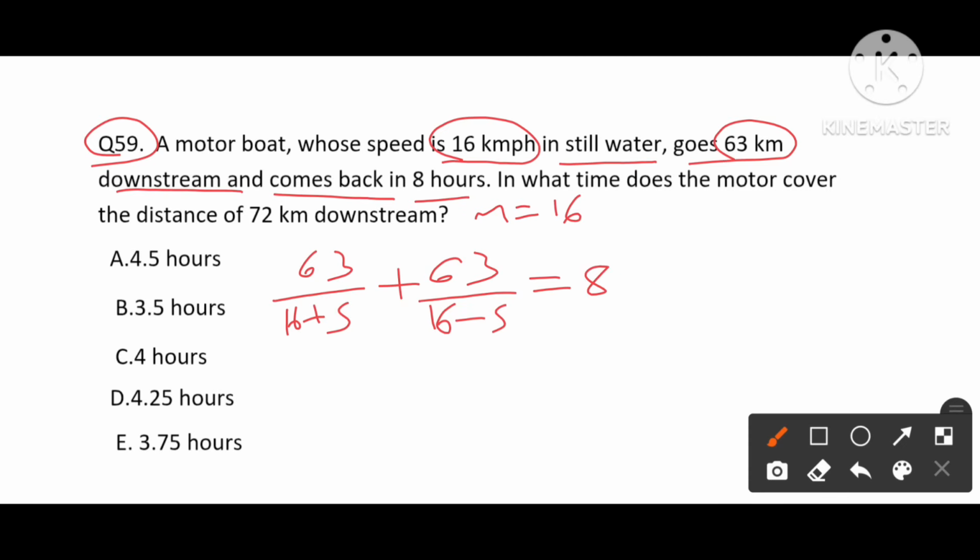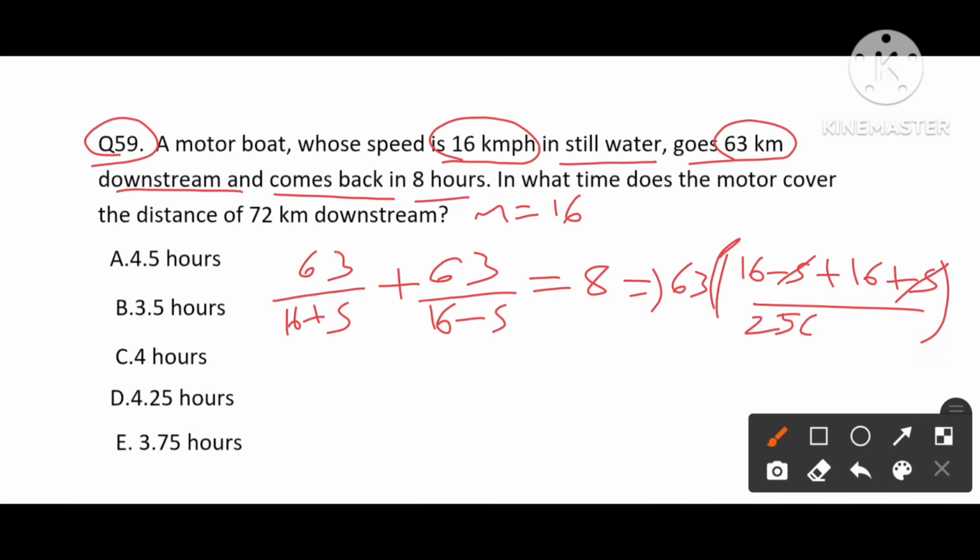So from this, 63 is common. So 63 common means 16 minus s plus 16 plus s, the s and s cancel, divided by 16 squared, 256 minus s squared, whole equals 8.